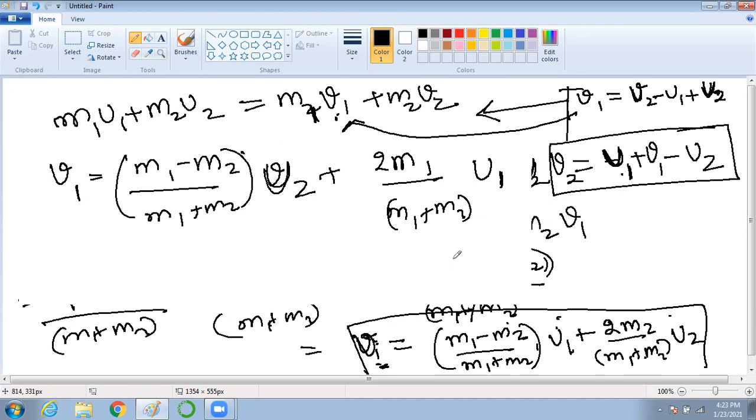Yes or no? All of you just substitute the value, and you will get the same value. I don't want to waste time on that; you can do it yourself and find out. Okay, clear? Shall I move ahead?